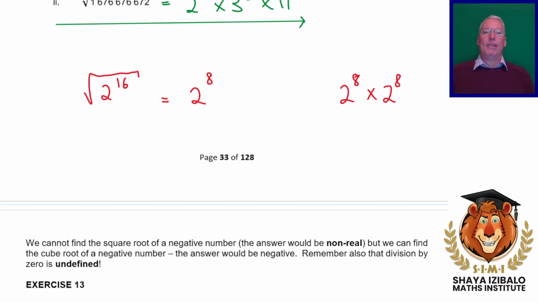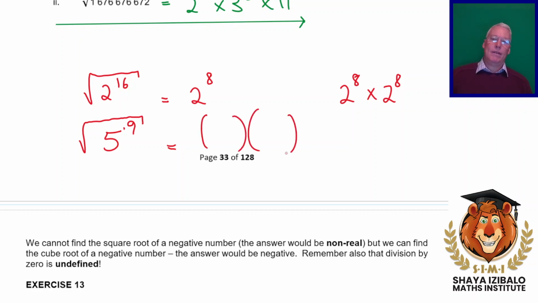Let's have a look at another one. When we find the cube root of a number, let's say we have 5 to the 9. Now, what number can I multiply by itself and by itself again to give me 5 to the 9? And the answer is 5 to the 3.